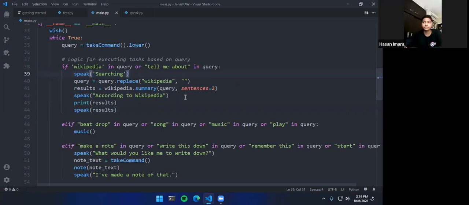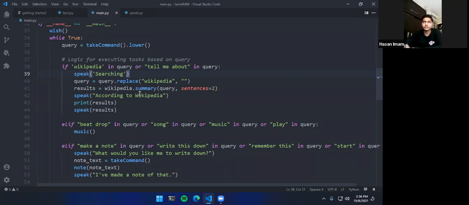Query replace Wikipedia with a space, which means if I'm saying Wikipedia, just don't include that. So let's say if I say Wikipedia cat breeds, it will search on Wikipedia, not for Wikipedia cat breeds, but it will just return cat breeds as Wikipedia pages. That's basically to keep our code clean and avoid confusion for Wikipedia and ourselves, of course.